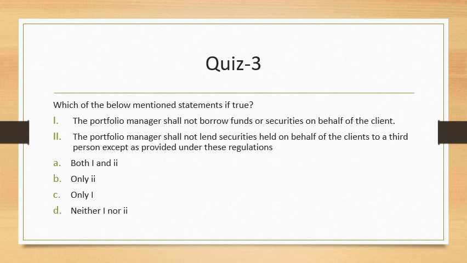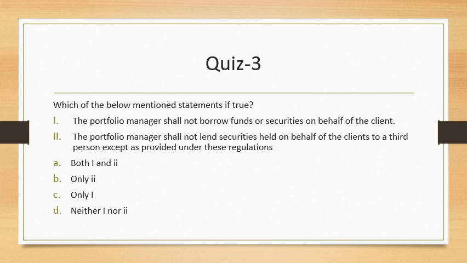We move on to question 3 quickly. Which of the below mentioned statements is true? Actually, it should have been "is true", but erroneously it has been put as "if true". So please read it as "is true". The portfolio manager shall not borrow funds or securities on behalf of clients. Second option is the portfolio manager shall not lend securities held on behalf of the client to a third person except as provided under these regulations, which is the portfolio management services regulation of SEBI.